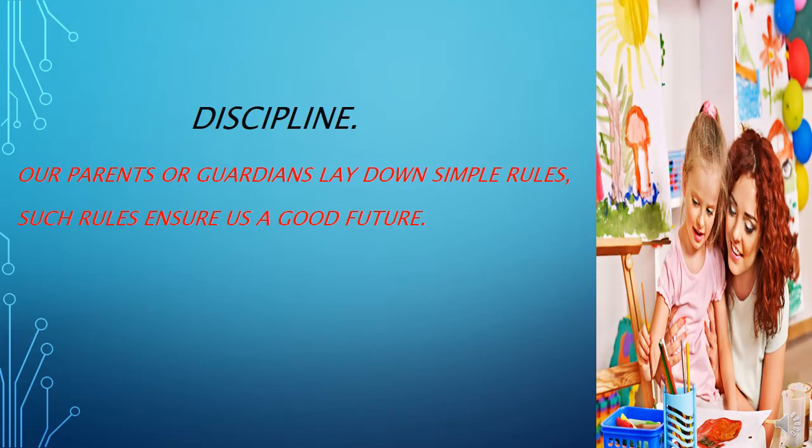Discipline. Our parents or guardians lay down simple rules for our conduct in the family. Now guys, we must respect our parents. Observing such rules will ensure us a good future. If we obey these rules, only then can we have a good future. There can be various rules within a family. In a family, there are different rules, isn't it, guys? Yeah.